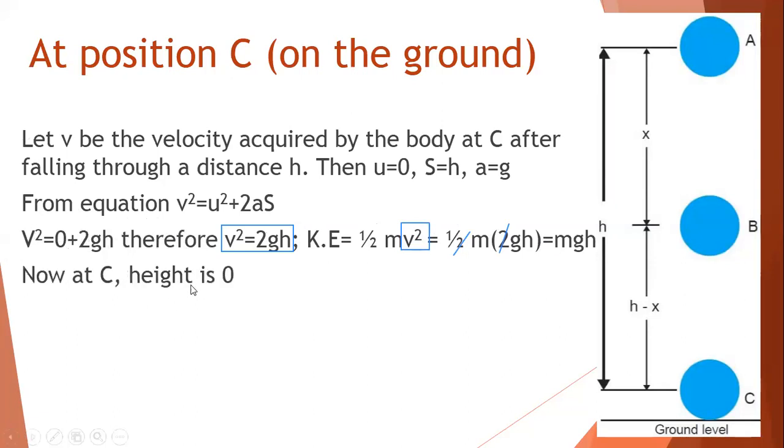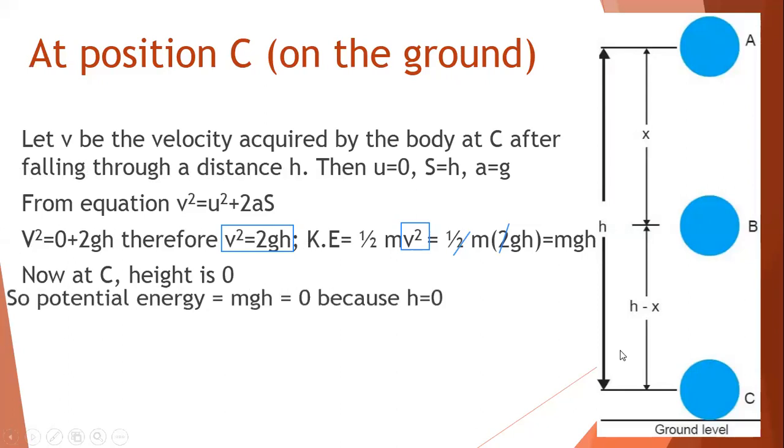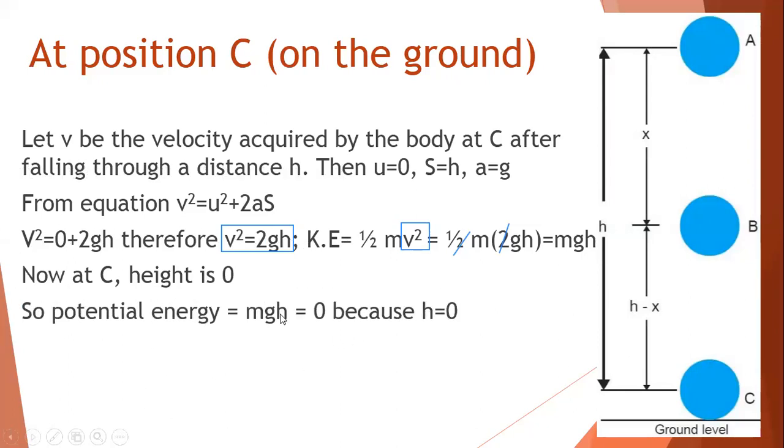Now at C, just before hitting the ground, how much is the height? At C, the height from the ground is 0. So how much is the potential energy? The formula we know is mgh, and h is 0. The moment h is 0, the entire term becomes 0. So my potential energy is 0. How much is the total energy? Kinetic plus potential. My kinetic is mgh and my potential is 0.